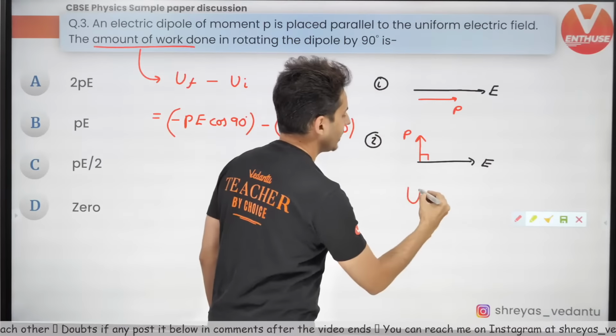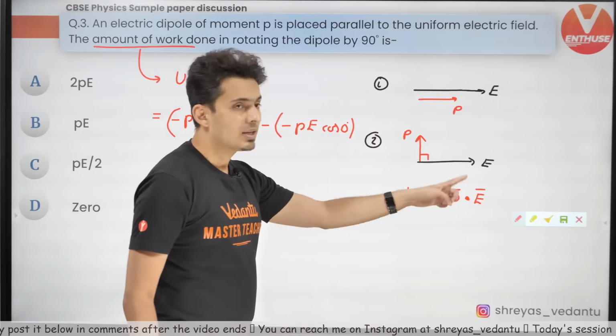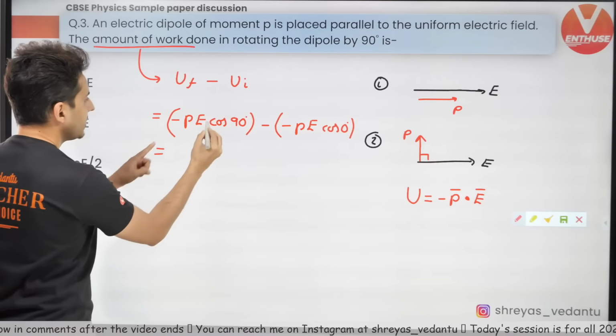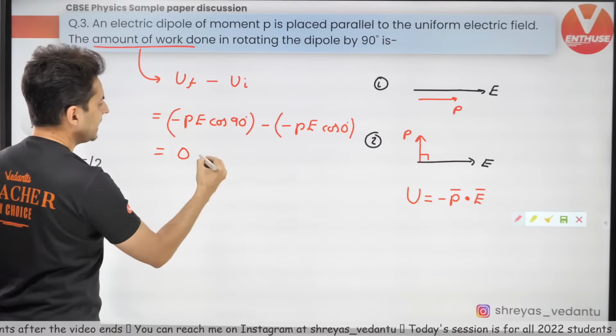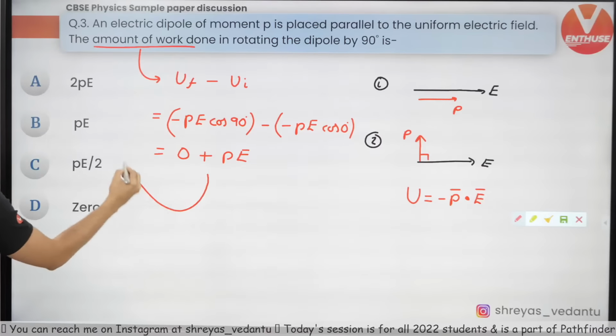Recollect, the formula for potential energy is minus P vector dot E vector, PE cos theta. So cos 90 is 0, minus minus plus, cos 0 is 1, so it is just PE. So the answer is just PE, guys.